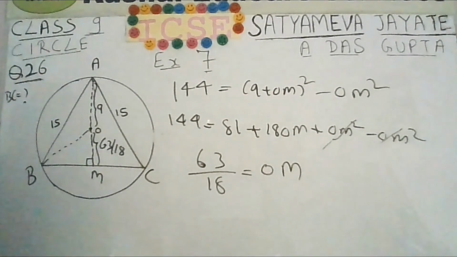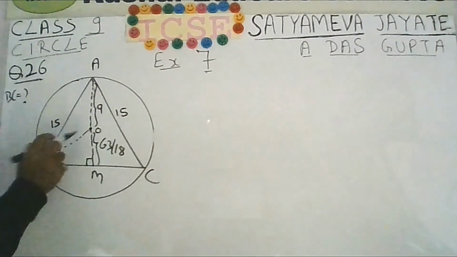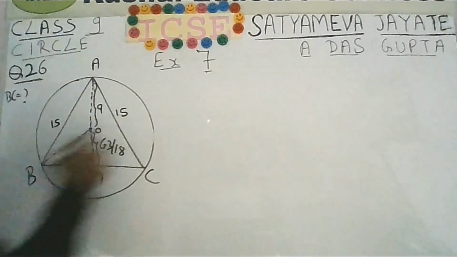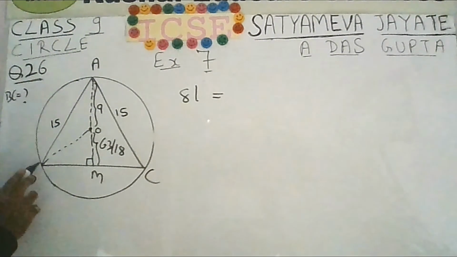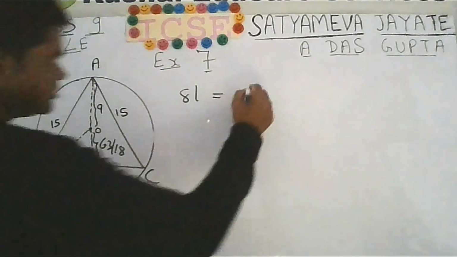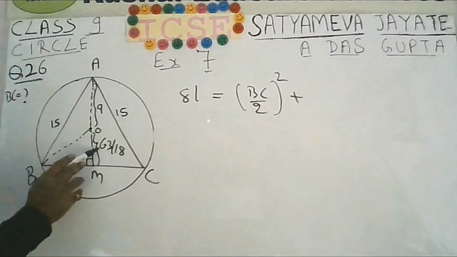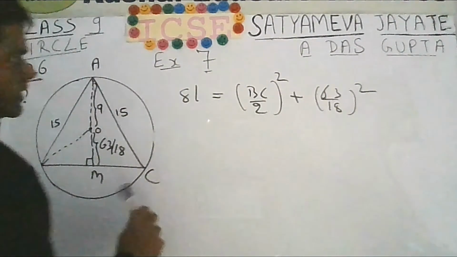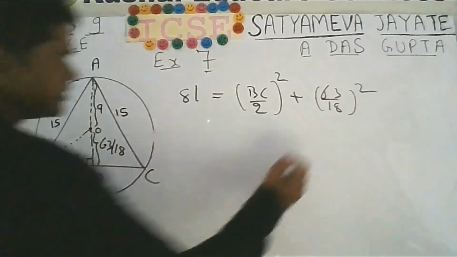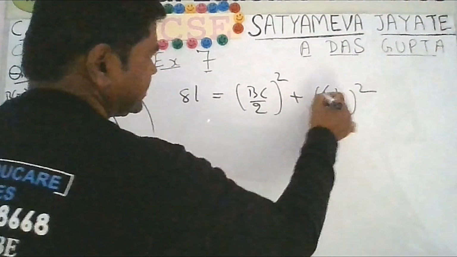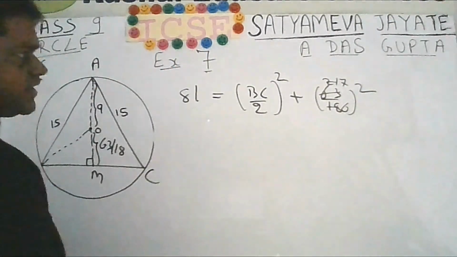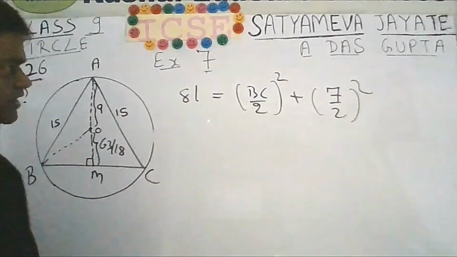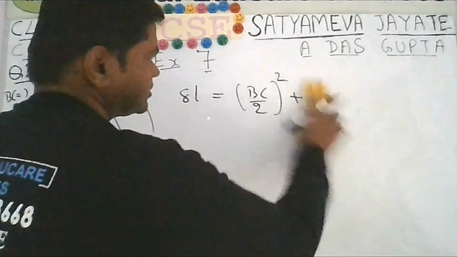63 by 18. So as you know, OB is 9, so 9 square is 81. This will be equal to BM square. BM is BC by 2, plus this square, OM square. OM is 63 by 18. So this you can simplify by 3. This will be 7 by 2 if you simplify. 7 by 2 whole square. So this will be 49 by 4, isn't it?